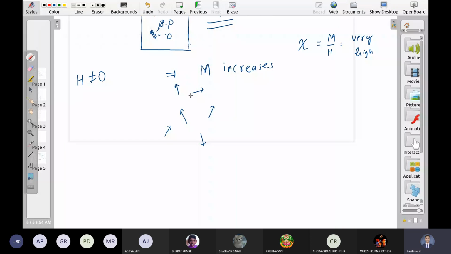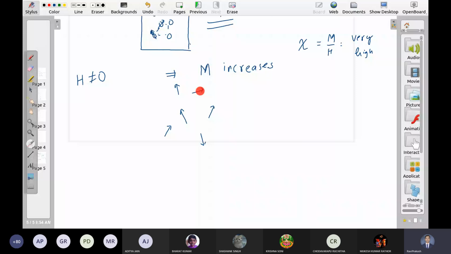But if they are communicating to each other, if they are correlated to each other, correlated means the magnetic field of this spin is affecting the magnetic field of this spin, or magnetic field of this is affecting the nearby spin. If this is the case, what will happen?